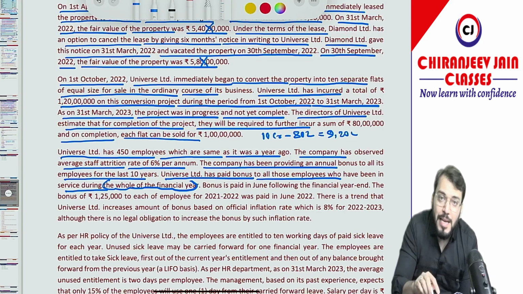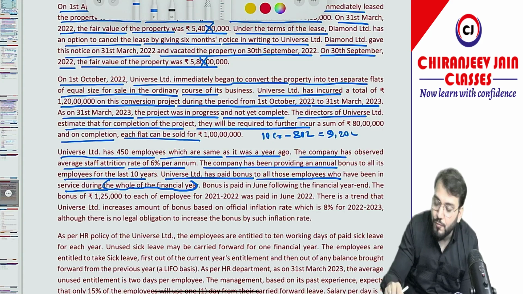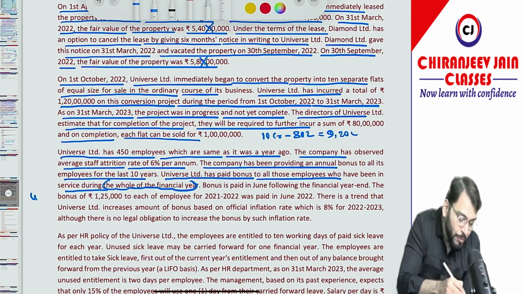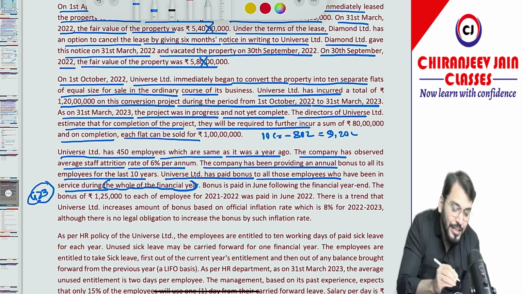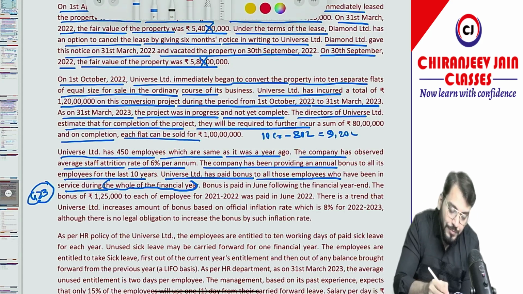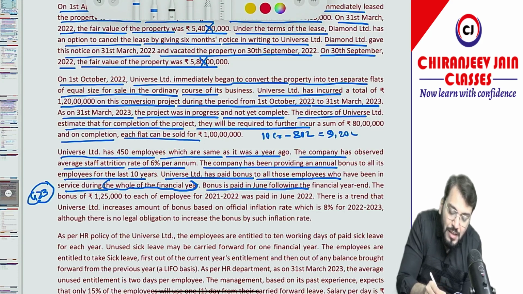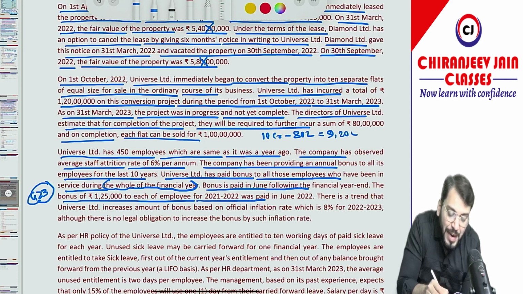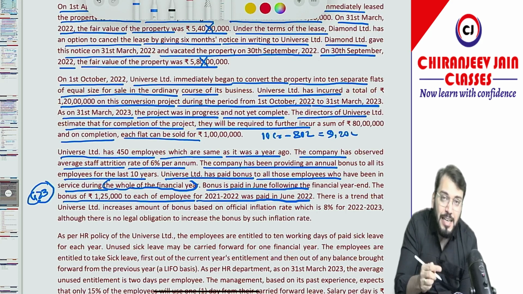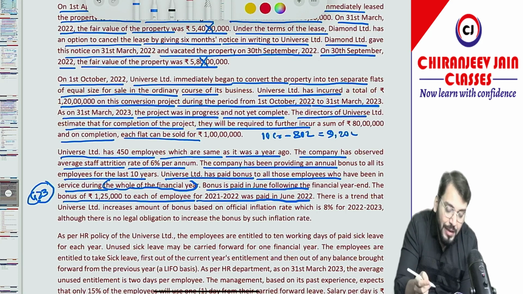Means how many employees will be eligible for bonus for current year? That is 450 minus 6%, that is 423 employees. So 423 employees will be eligible for bonus, correct? It is 450 minus 6%, 423. Bonus is paid in June following the financial year end. The bonus of 1,25,000 to each of the employees for 2021-22 was paid in June 2022. Means last year bonus how much was paid? It is paid at a rate of 1,25,000 per employee.